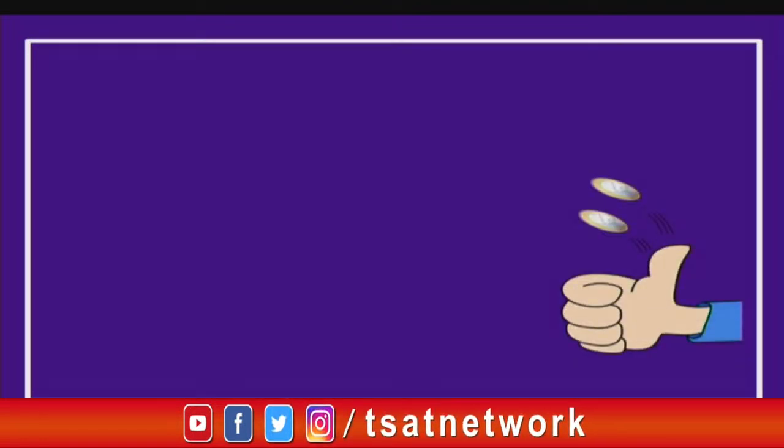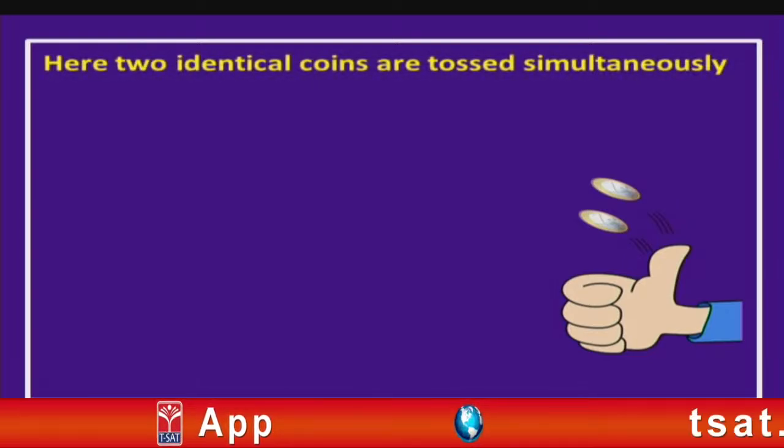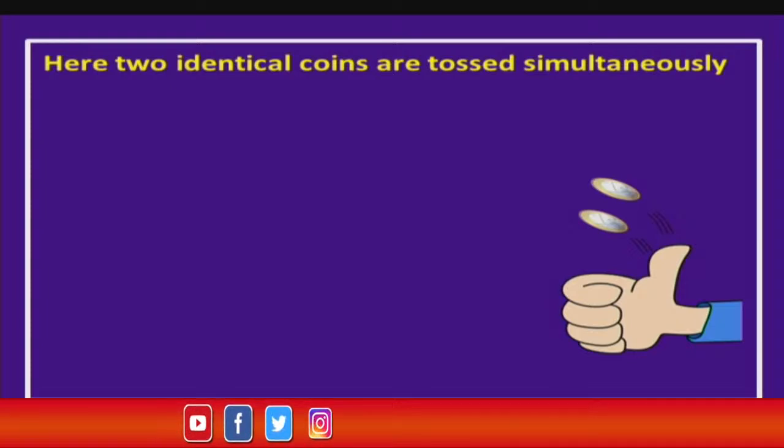Now take a look at the image shown on your screen. What did you notice children? Yes, here we see that two identical coins are tossed simultaneously. So we have seen when a single coin is tossed, what are the outcomes children? Yes, you get a head or you may get a tail.